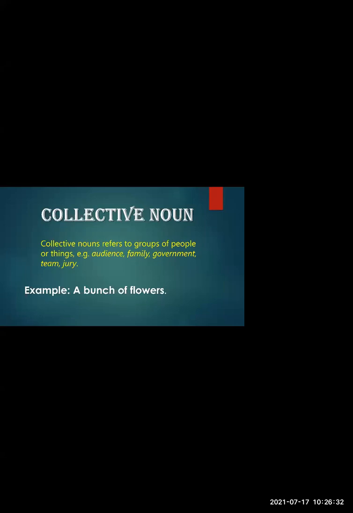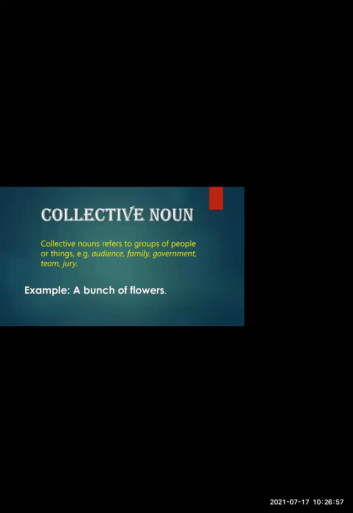When we refer to people or things in a group, they are known as collective nouns. For example, government, jury. For example, a bunch of flowers. We are not saying a particular flower. We're not mentioning that it is a rose. But what we are saying in general is a bunch of flowers. What is the collective word here? A bunch. It is an example of a collective noun.